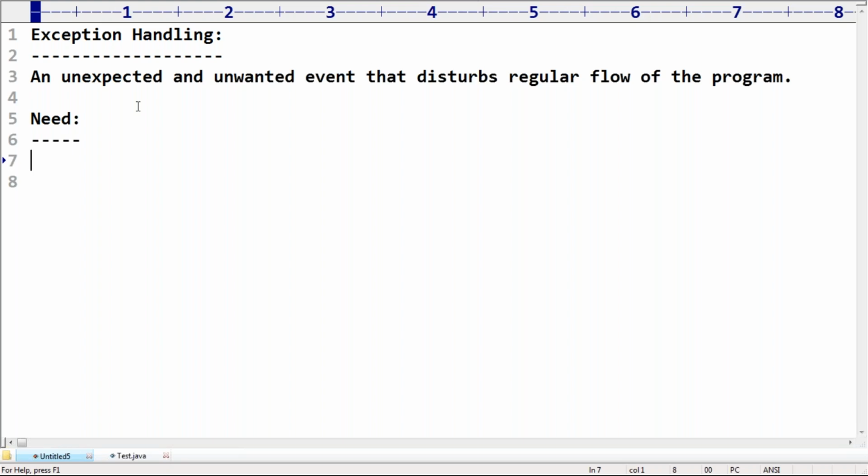Suddenly, power gone. No backup facility. You didn't save the document. What will happen? Are you able to understand my words? Early morning from 4 o'clock you are editing your project report.